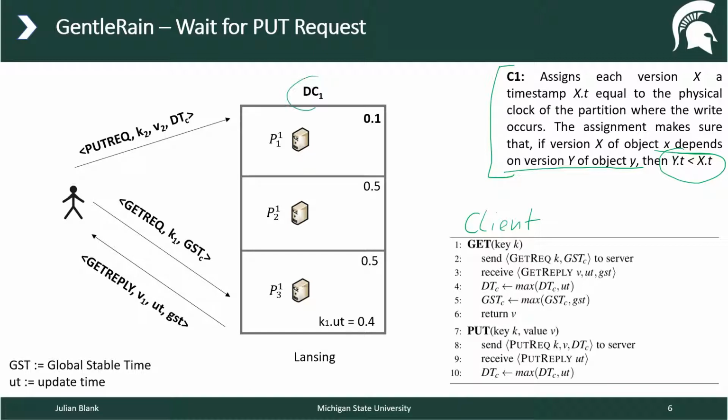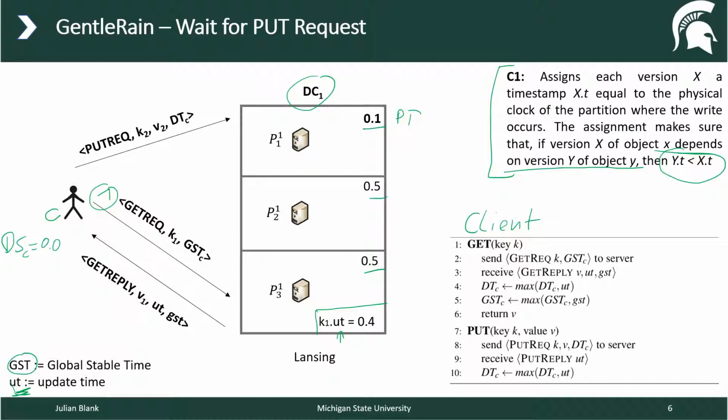We do have a data cluster which has a physical time, which is shown here. So these are the physical times. And this here, UT, is the update time, and GST is the global stable time. The order is the following. The client is asking for a request. So this is our client. And the client for gentle rain usually stores DS, which is initially, let's say, 0.0.